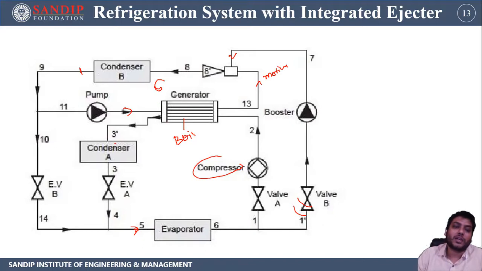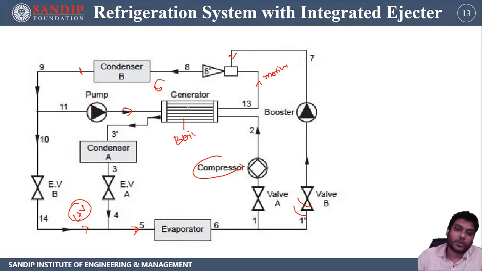heat, it goes to the condenser where it is converted from vapor to liquid. After the expansion valve, matching with the pressure of the evaporator, it mixes with the liquid plus vapor refrigerant, the liquid plus vapor steam, and comes